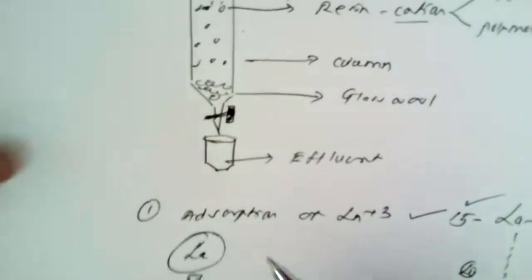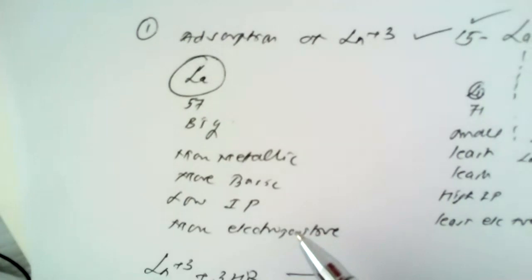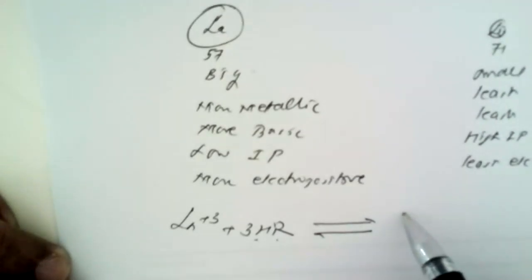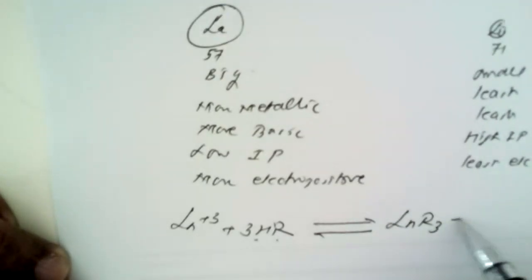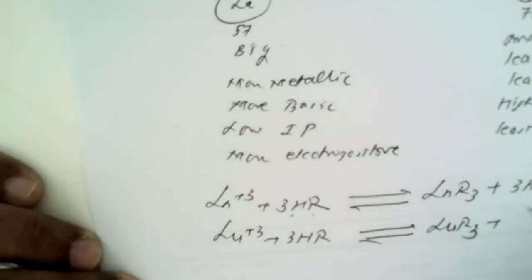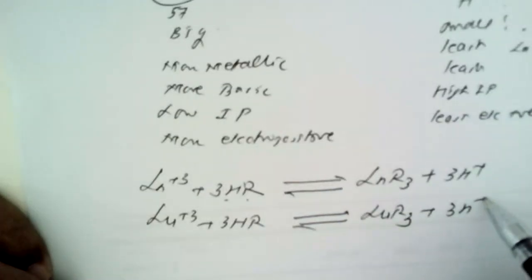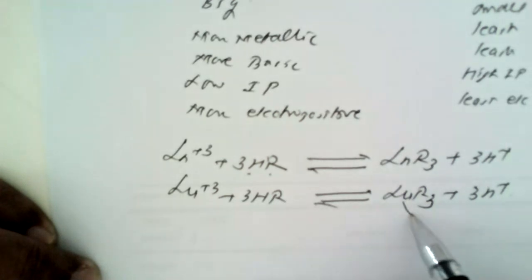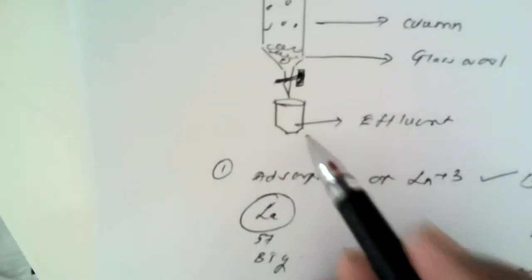During the course of this adsorption, just now we have seen the first ion which has the chance to get adsorbed on the resin bed is lutetium. So first of all, Ln3+ plus 3 HR, that is Lu3+ plus 3 HR, forms LuR3, which is adsorbed on the resin bed, and 3 H+ ions are set free. Whatever quantity of lutetium ions are adsorbed on the resin bed, that much amount of H+ ions are set free in the form of this effluent.